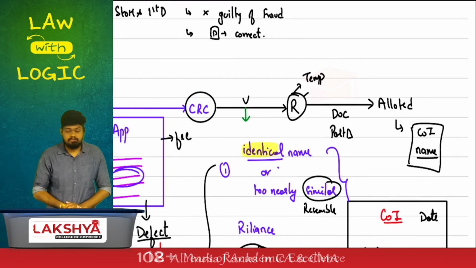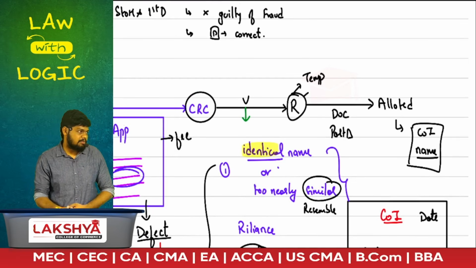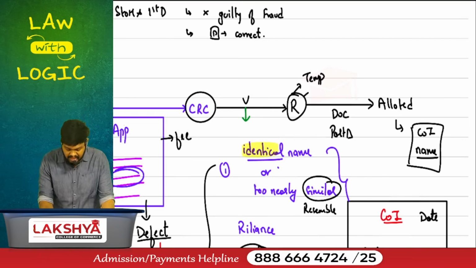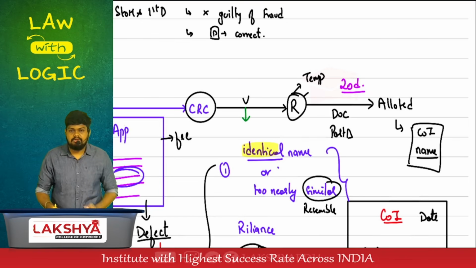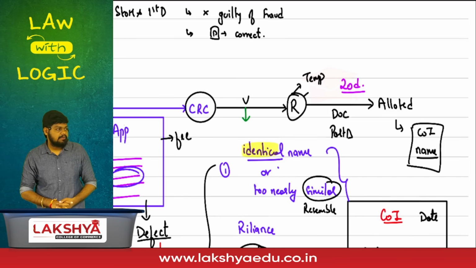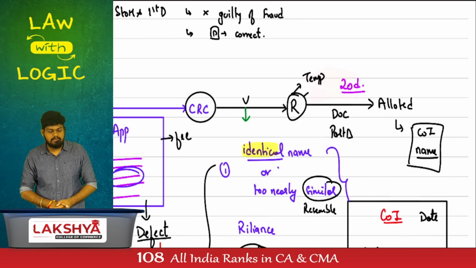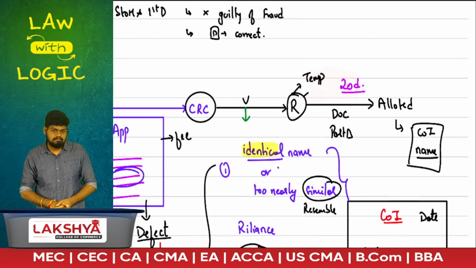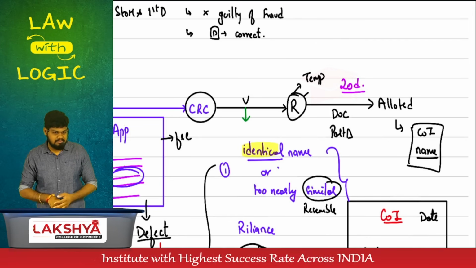Once the name is reserved, the picture doesn't close here. You have to submit documents as per part B. You have been given a time limit of 20 days to submit these documents. What's the temporary period given to you? 20 days. Submit all the documents in 20 days. But we know, if we have 20 days to submit documents, we'll be on time, exactly on the 20th day. We'll start collecting documents on the 20th day. We'll not start now if we have 20 days.